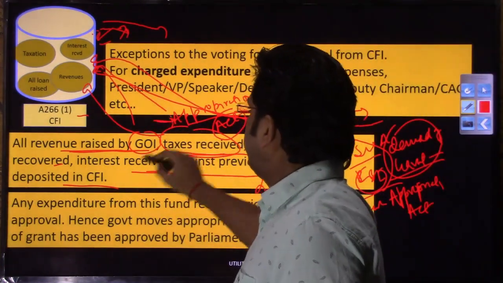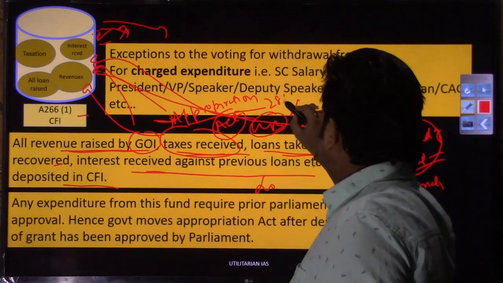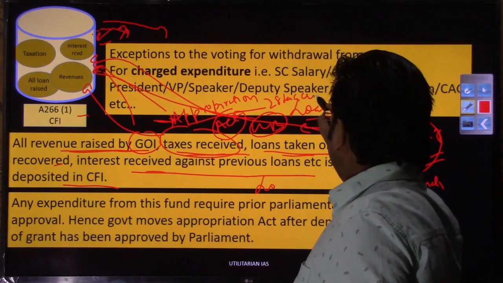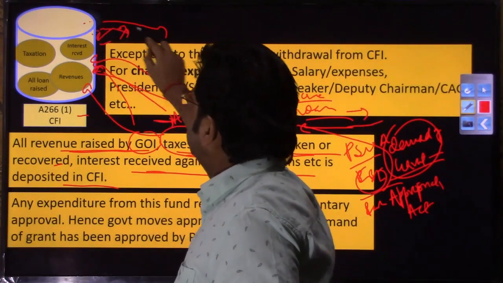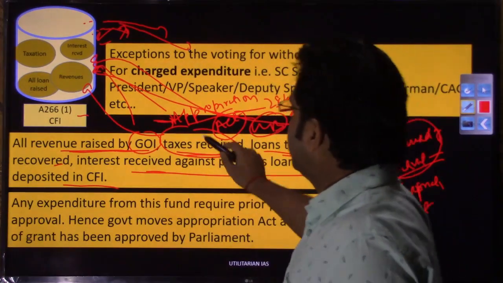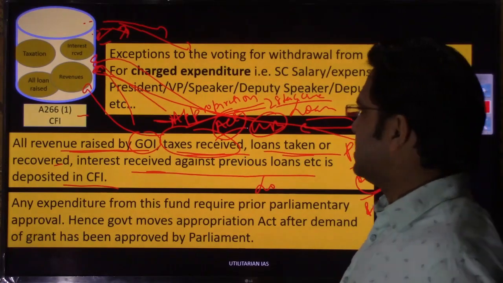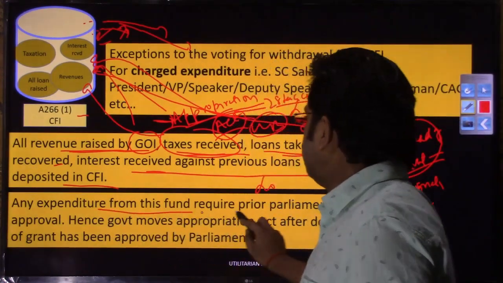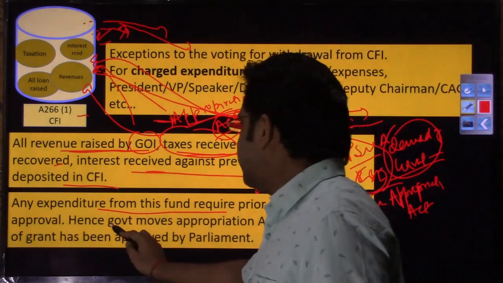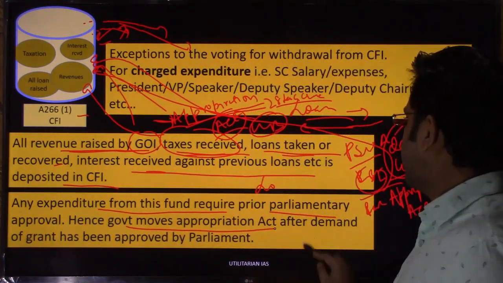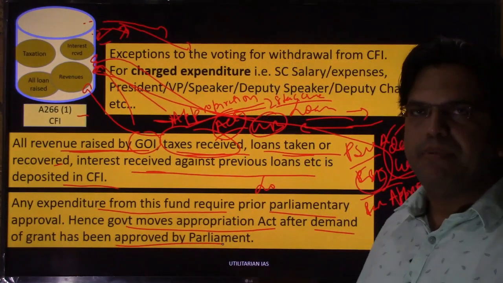And suppose the size of the budget was something like 28 lakh crore, right. So, for this 28 lakh crore from the Consolidated Fund of India, the executive will have to get this Appropriation Act passed, right. So, any expenditure from this fund requires prior parliamentary approval. Hence, the government makes the Appropriation Act after the demand of grant has been approved by Parliament, right.